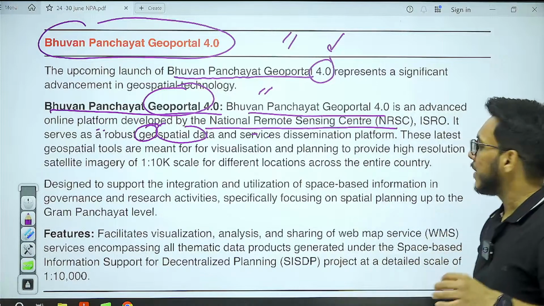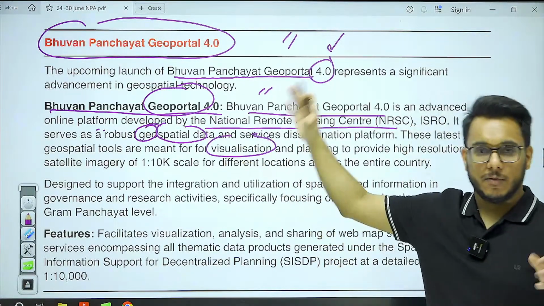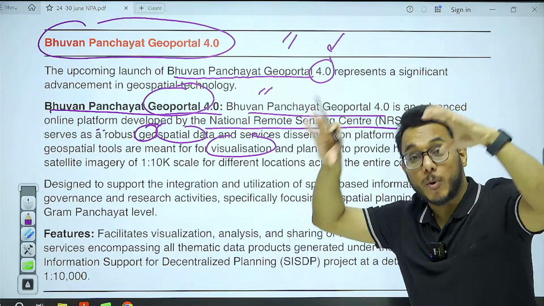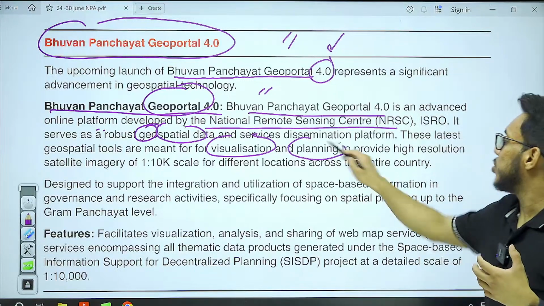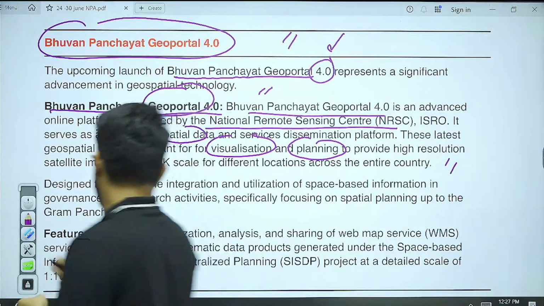Fine. What it will provide? These tools are meant for visualization, will give detailed geographic and real-time maps would be provided to the panchayats, authorities. So planning can be done, visualization can be done. Fine. Okay, moving on.